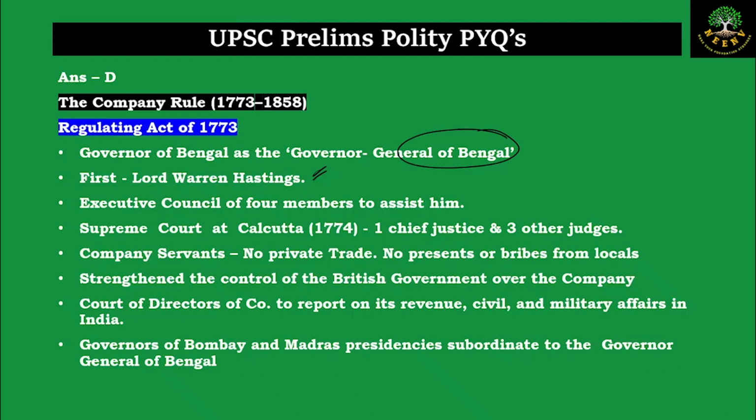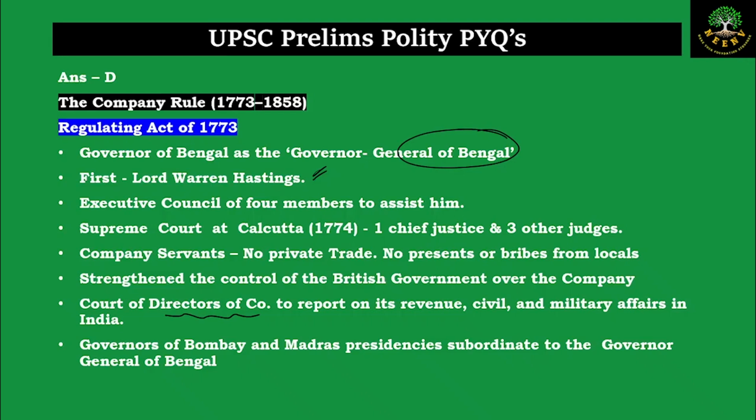It increased the control of the British government over the company, and the Court of Directors, that is the directors of the company who were managing the affairs of the company sitting in England, had to report about the civil matters and military matters of what was happening in India to the British government. So it laid down certain obligations on the Court of Directors.